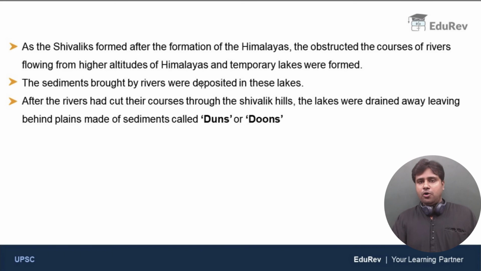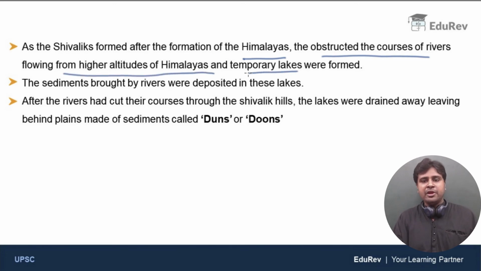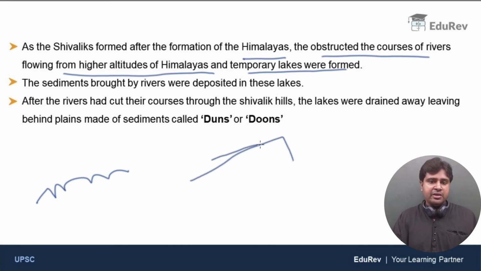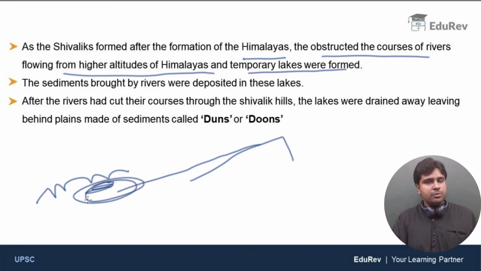As the Shivaliks formed after the formation of the Himalayas, they obstructed the courses of rivers flowing from the higher altitudes of Himalayas, and temporary lakes were formed. Rivers coming from the higher elevations of Himalayas were blocked by this newly formed range of low hills, which are nothing but Shivaliks. So temporary lakes were formed, and these lakes were filled with sediments that the rivers were carrying.